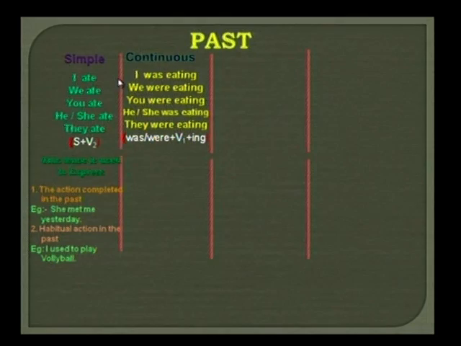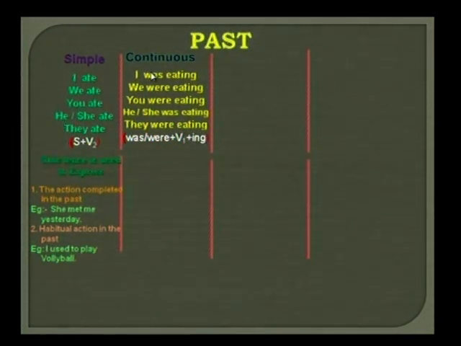So, now let us come to the next form, that is past continuous. In this tense you can observe was or were plus V1 plus ing form. See, subject plus was or were plus V1 plus ing form.